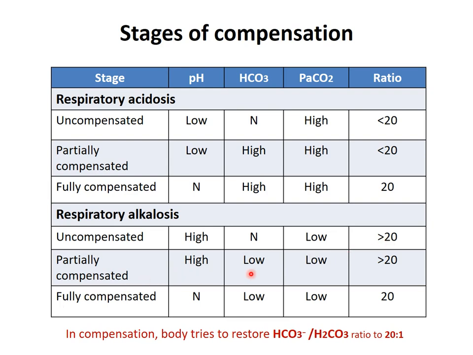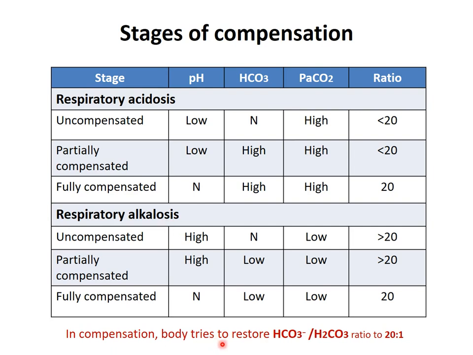Partially compensated: the compensation occurs as the bicarbonate level starts to decrease, again the ratio is greater than 20, but pH is still high. With full renal compensation, pH is normal, bicarbonate is low, and PaCO2 is also low, but their ratio is 20, and this low level comes to the normal only by treating the actual cause of respiratory alkalosis.